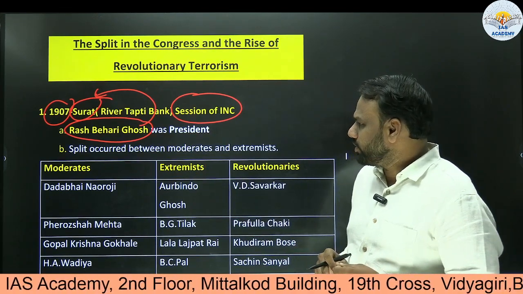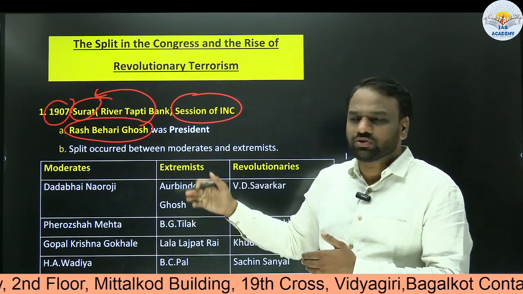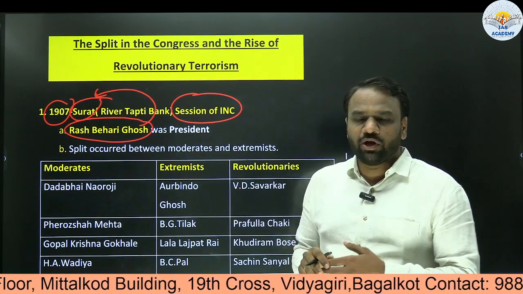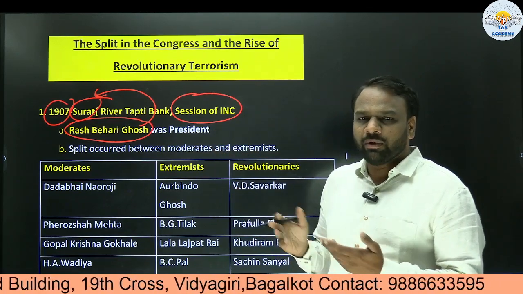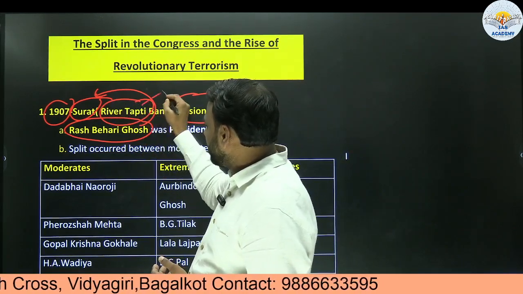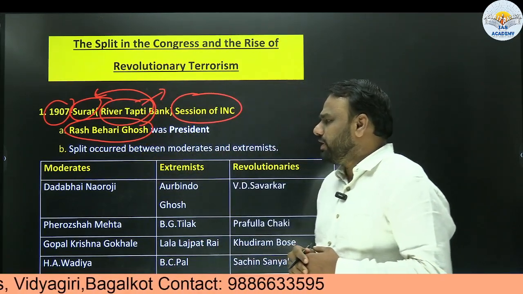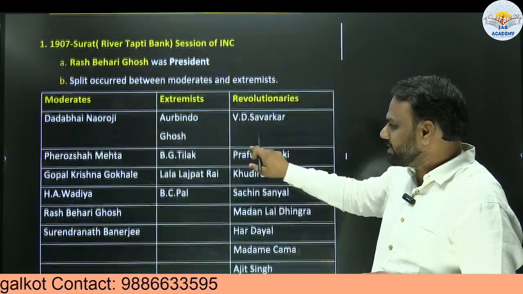Next, out of curiosity, as this river appears in the book, I added the river as well. You may ask why geography-related things are being included in history, but it is out of curiosity. Surat is situated on the river Tapti, in Gujarat. Now, when the split occurred, a few of the reasons we'll be discussing later on.